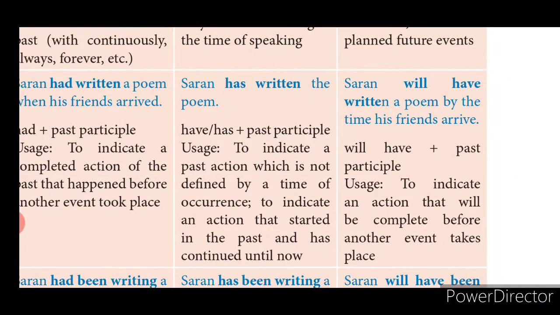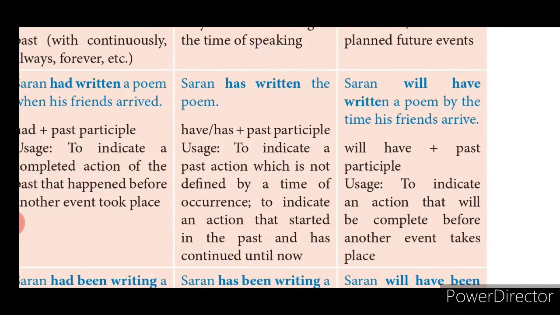Understood? So we'll go with future perfect tense. Sharan will have written a poem by the time his friends arrive. Will plus have plus past participle form will be there. You will not have has here in future perfect tense, because for both singular and plural subjects you will use have only.